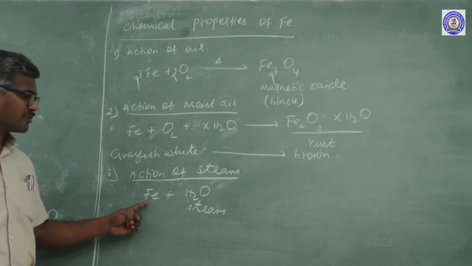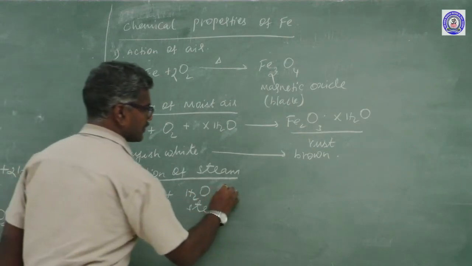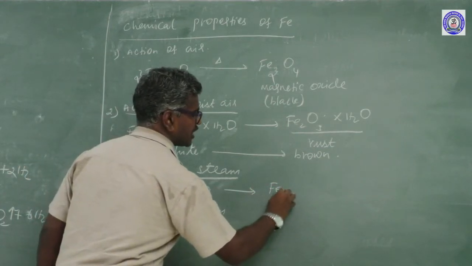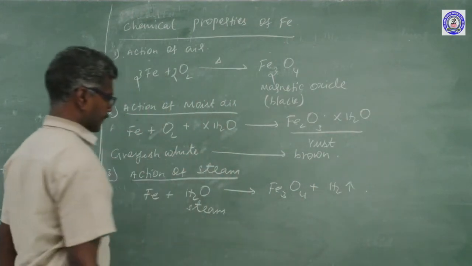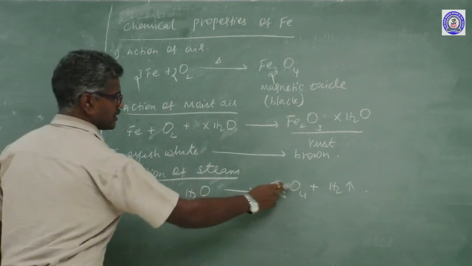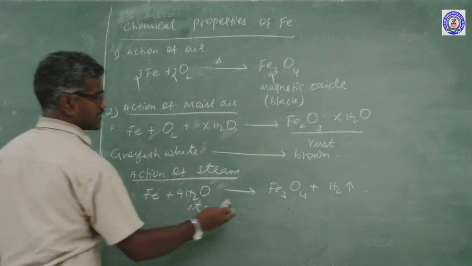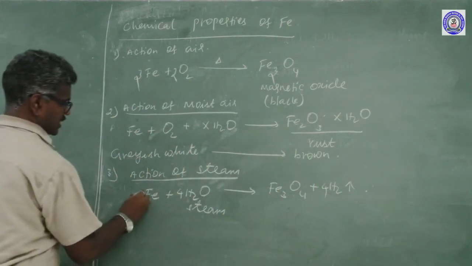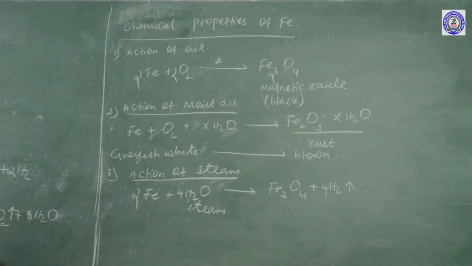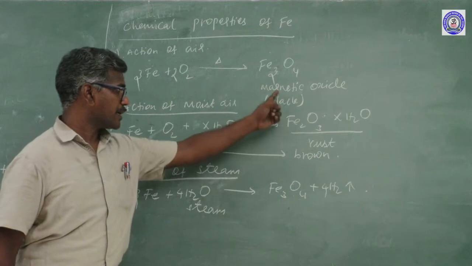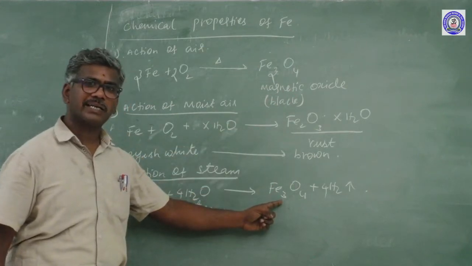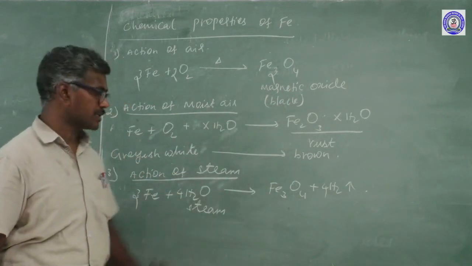Steam passes over the red hot iron to form Fe3O4 and liberation of hydrogen gas. Common oxygen, 4 oxygen. Common hydrogen, 8 hydrogen, 4. This is known as magnetic oxide or magnetite. What is the color? Black color.